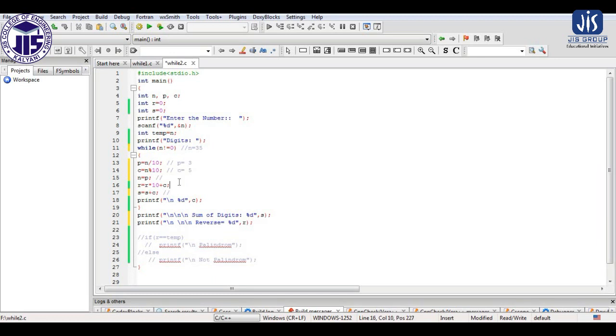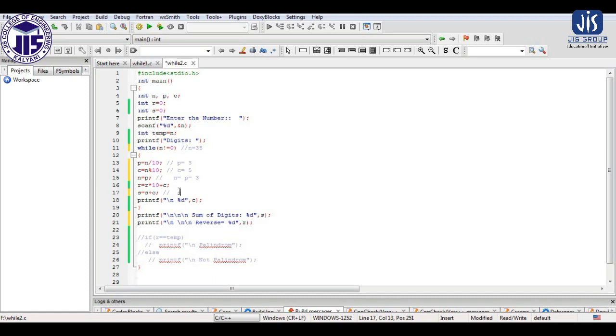After that we update the value of n, that is n equals p, equals 3. So the value of n is updated to 3 now. The updated value of n is now 3. Now come to this s.